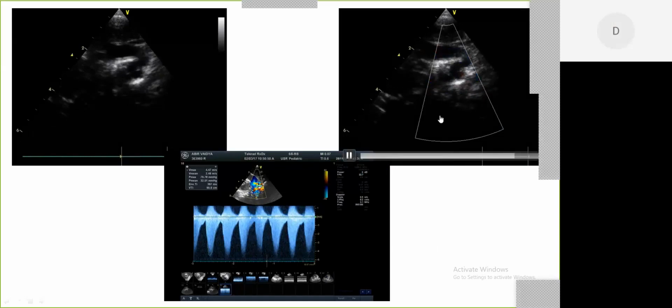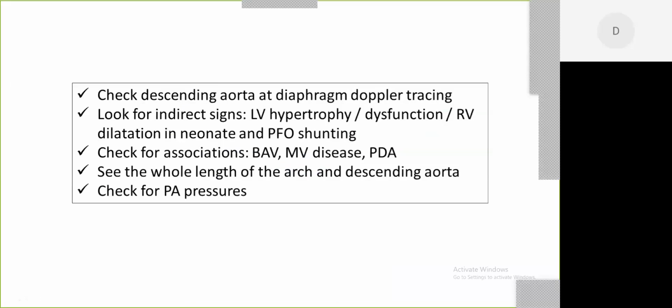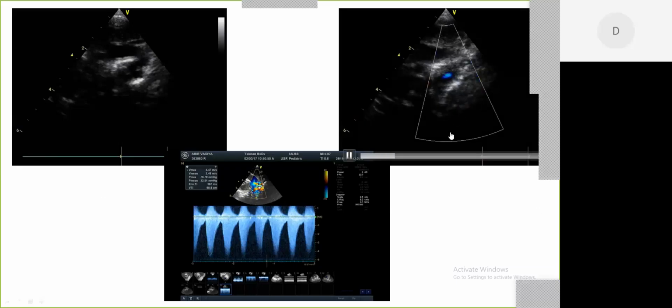Now here you can see that this particular video I have kept because of the turbulence, you can see this turbulence which is seen in the arch. So this could be either a coarctation or it could be related to a duct which is right to left. Whenever a PDA is right to left, it can be related to just a primary pulmonary hypertension, or it could be related to a proximal coarctation which is not profiled in this view. So it's very important to have a clear diagnosis.